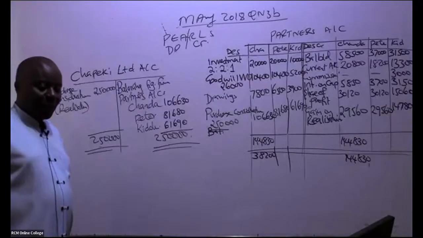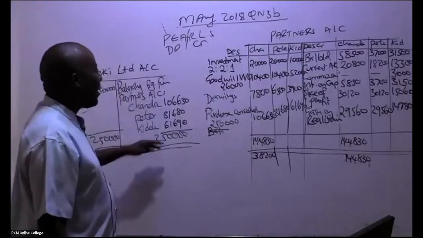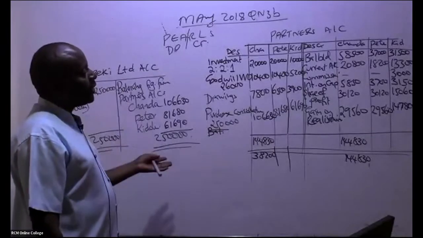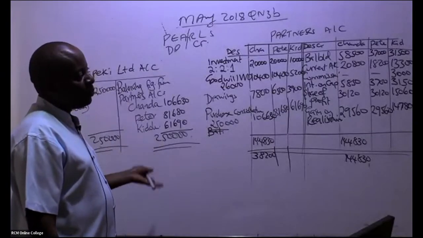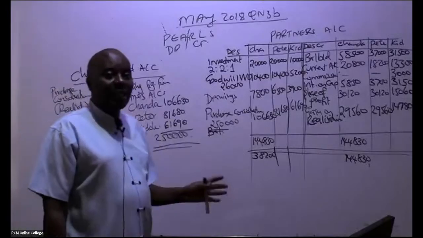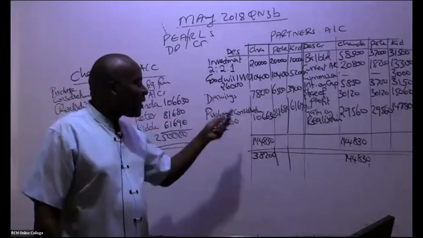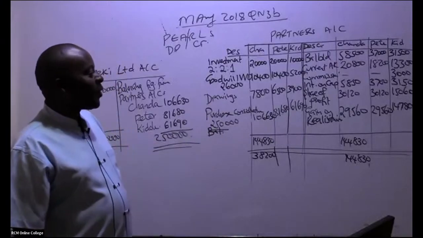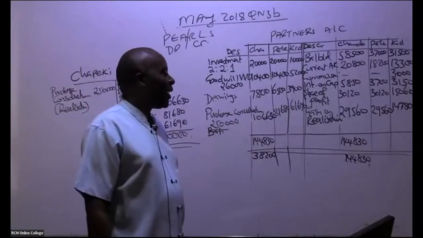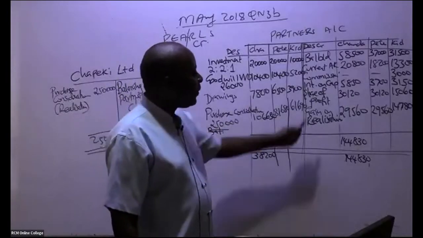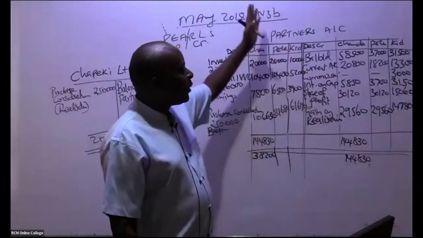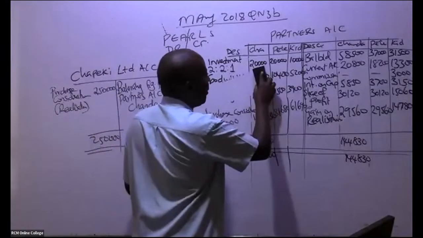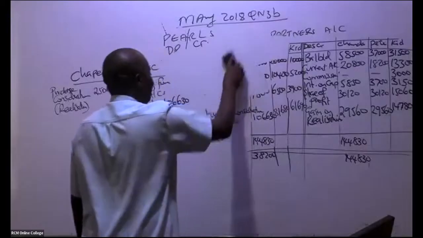Can I go to the second part of this question? Remember, in an exam, I don't want anybody to be excellent. If you go for excellence here, you will fail your paper. You're supposed to do all this in 37 minutes maximum. There are things I expect you to be doing, like drawings. I have to get drawings very well. These I'll not even bother because in an exam, I can't balance share of profits. The moment I do the appropriations account, I'll get so many marks without even knowing what I'm doing.